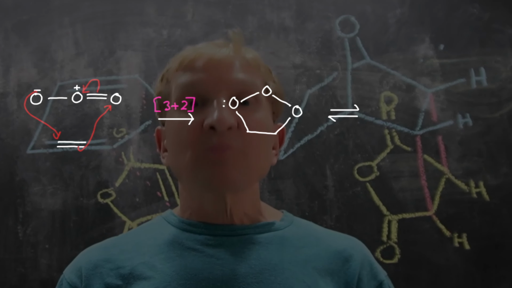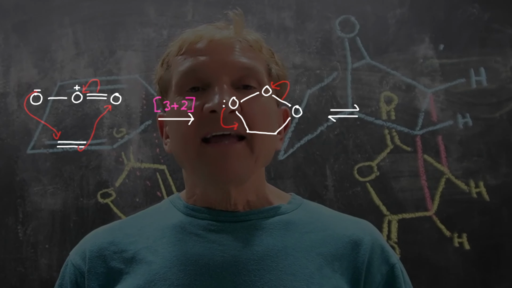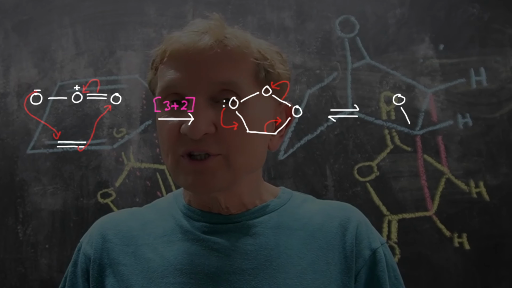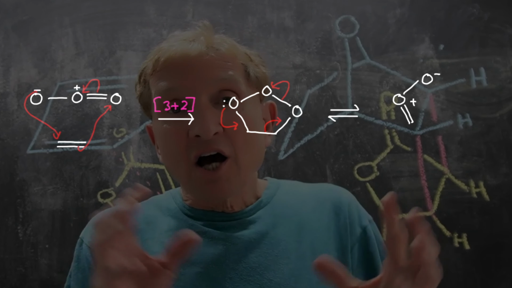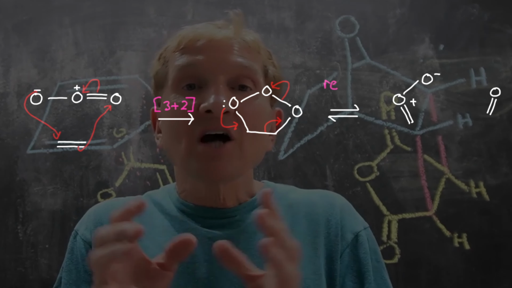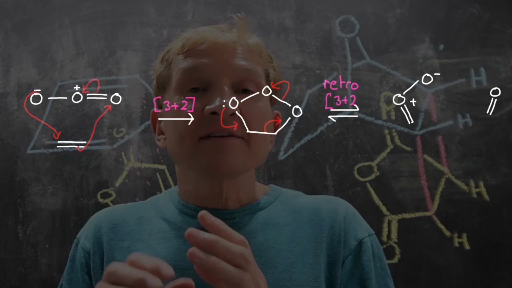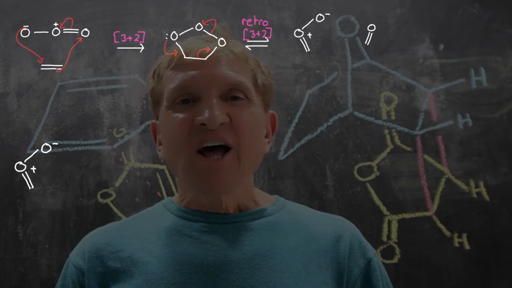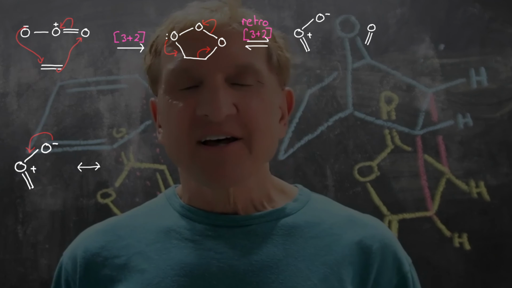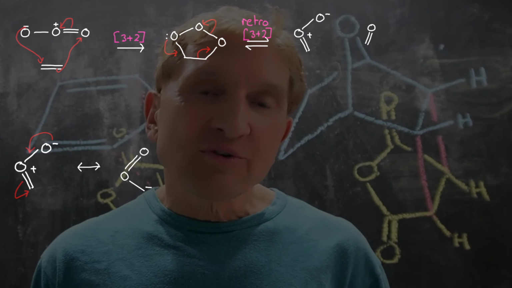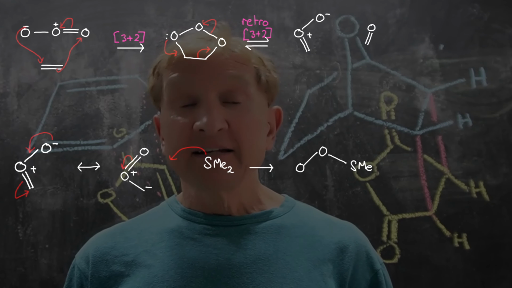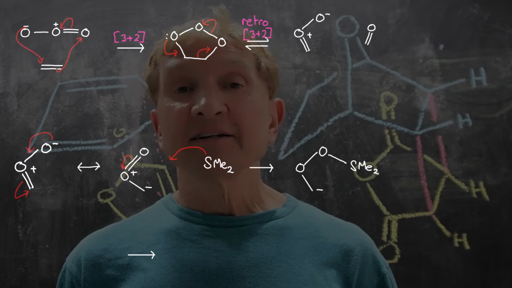However, the product is unstable. It decomposes via retro 2+3 cycloaddition to give a carbonyl oxide and a carbonyl compound, in this case, methanal. Reduction of the carbonyl oxide with dimethyl sulfide gives another carbonyl molecule and dimethyl sulfoxide, DMSO.